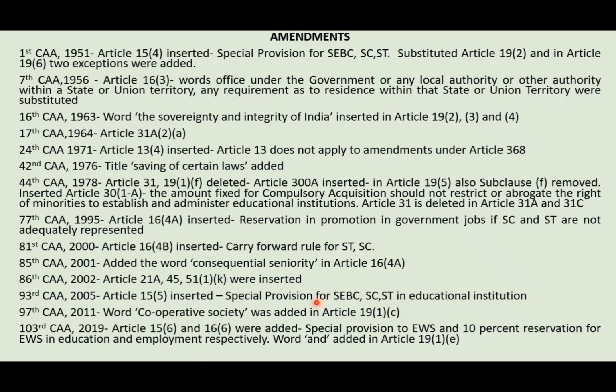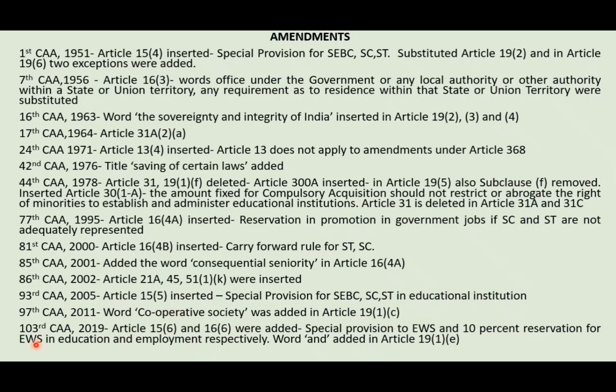So if special provision is made for SEBC, SC, ST, it is 15(4), which is brought by first constitutional amendment. So it is a general clause. In case it is particular to the educational institution, it is provided under 15(5), brought under 93rd constitutional amendment. Then by the 97th constitutional amendment, the word cooperative society was added in article 19 clause 1 subclause C. So earlier in clause C there were only forming of association and trade unions, but by this amendment cooperative society